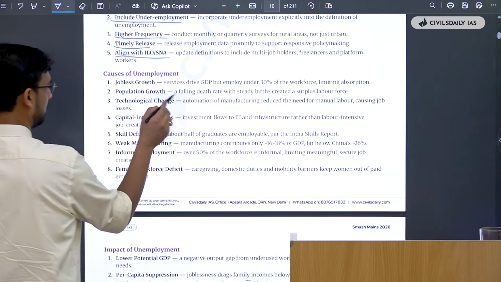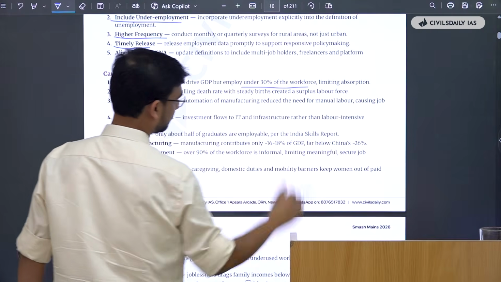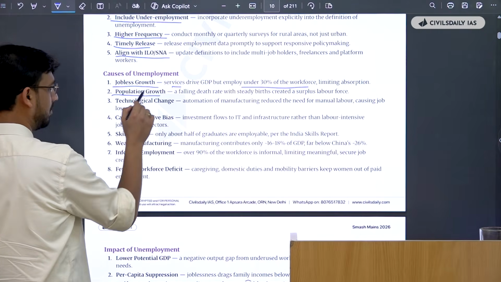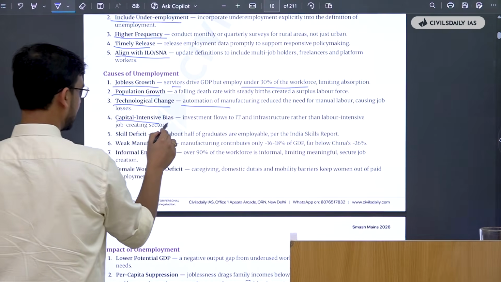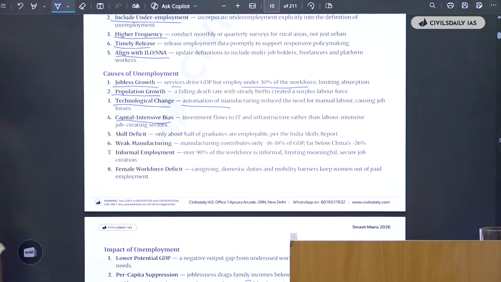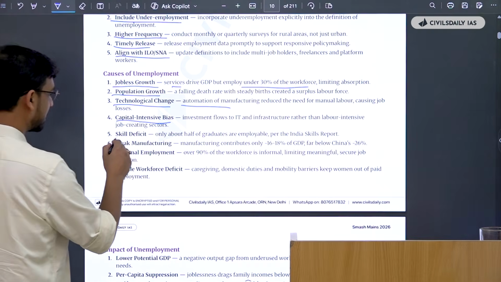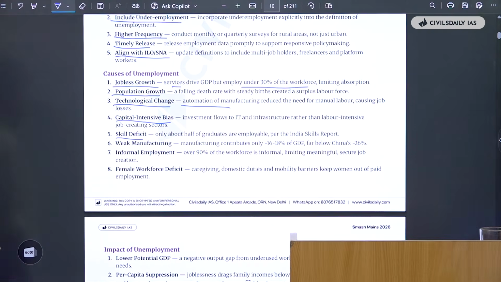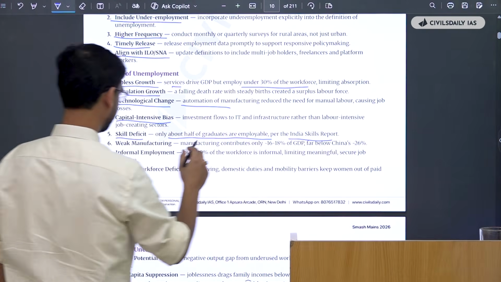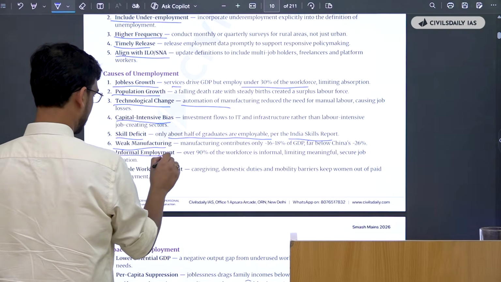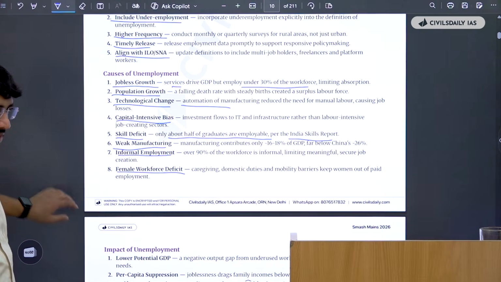Okay, so what are the causes of unemployment? There's jobless growth. The services sector uses only under 30% of the workforce. And then we have population growth. Then we have technological change, automation is happening. Then we have the capital intensive bias, where investment flows to IT and these kinds of industry rather than labor intensive industry, which is what India actually is. Then we have the skill deficit. Only, as we said, about half of the graduates are employable as per the India Skills Report. Weak machine manufacturing, informal employment, female workforce deficit. So these are 8 very different, very crisp points that you can use directly in your answers.